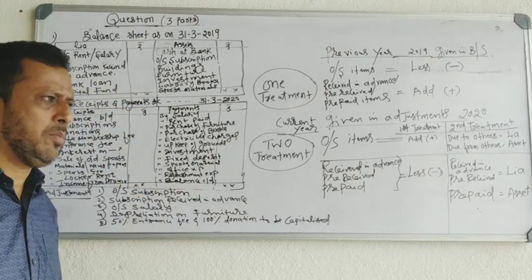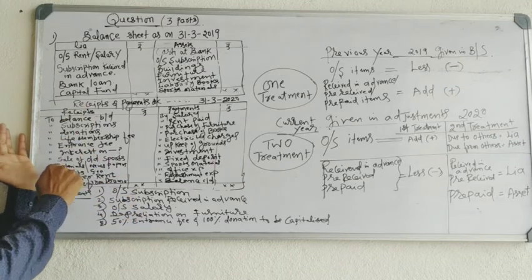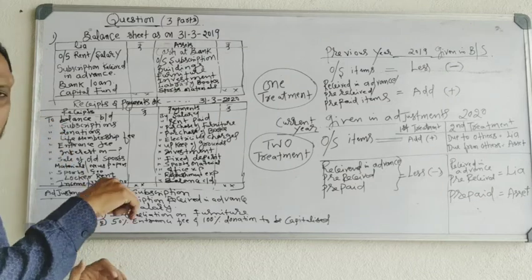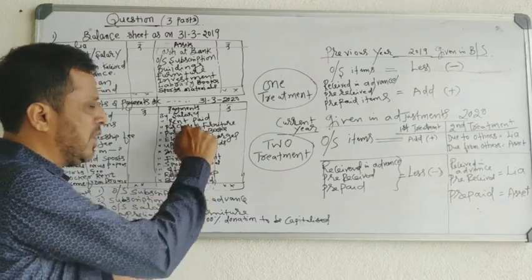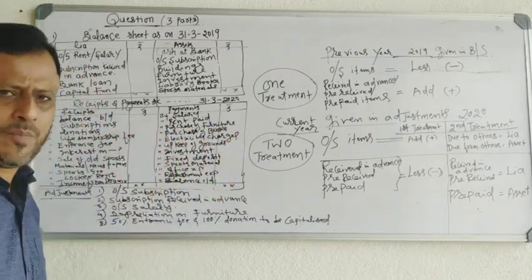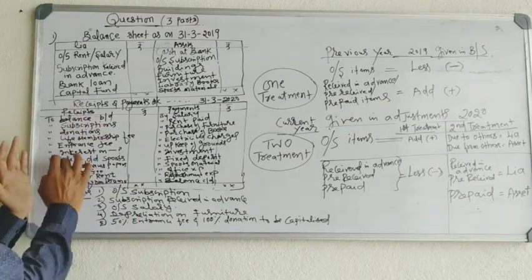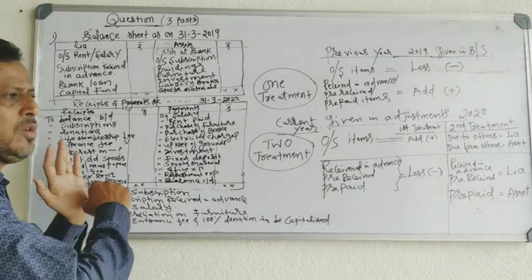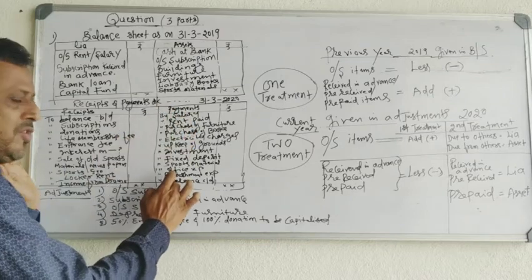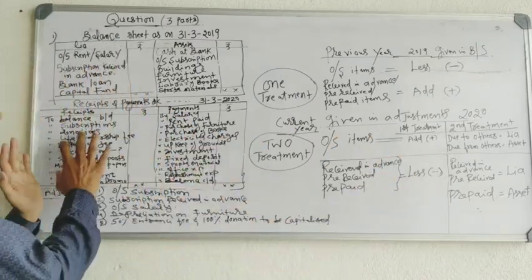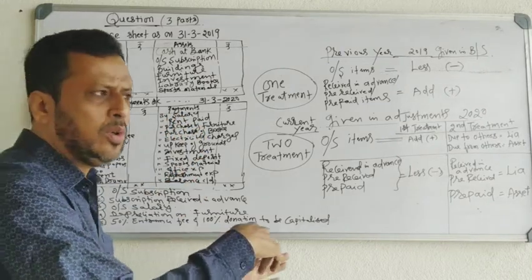What I told you: in the receipts and payments account, you have all receipts, both capital receipts and revenue receipts on the receipt side. You have all expenditures, both capital expenditure and revenue expenditure, on the payment side. Now you have to separate them, capital items and revenue items. All revenue items you have to select from here. Revenue receipts and revenue expenditure will be transferred to income and expenditure account, and capital items, capital receipts and capital expenditure, will be transferred to balance sheet.